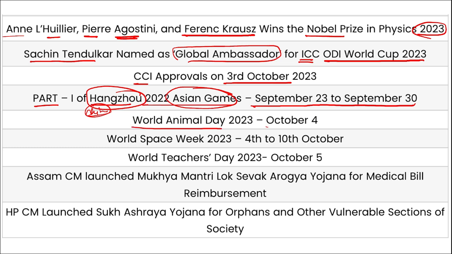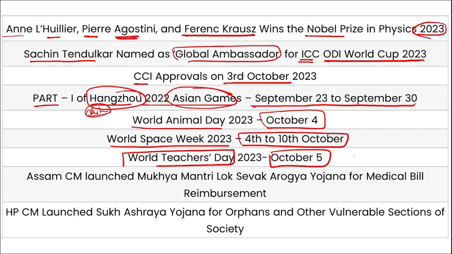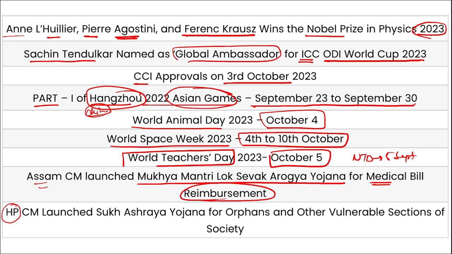Then World Animal Day was observed on 4th of October. World Space Week from 4 to 10th of October. World Teachers Day on October 5th and National Teachers Day on 5th of September. Then Assam's Chief Minister launched Mukhyamantri Lok Sevak Arogya Yojana, and it is for the reimbursement of the medical bills of Assam state's pensioners or government employees. Then the Himachal Pradesh Chief Minister launched Sukh Asharya Yojana for orphans and other vulnerable sections of the society.